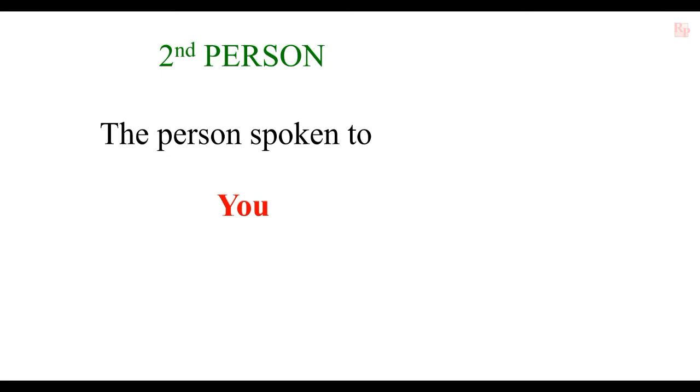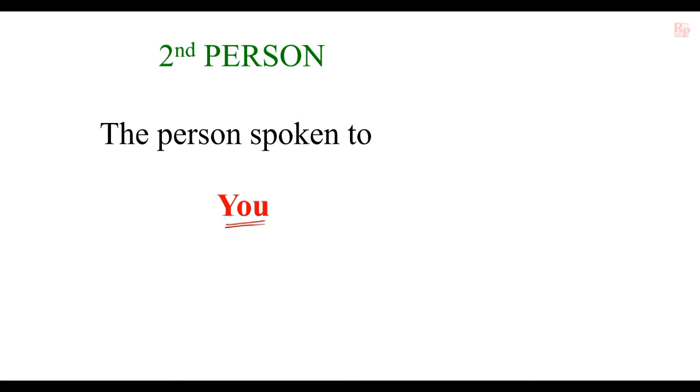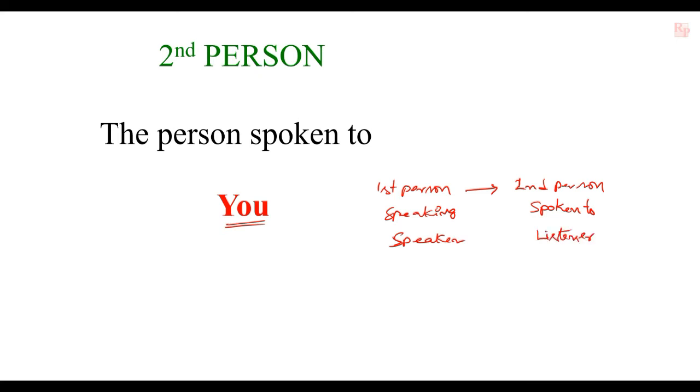Next, the second person. The second person is the person spoken to, that is you. The person who is speaking is called the first person, and the person spoken to is called the second person. The first person is the speaker and the second person is the listener.